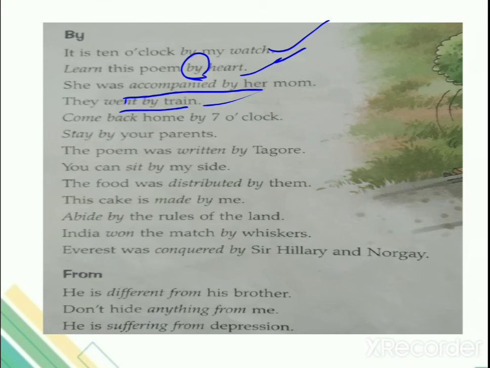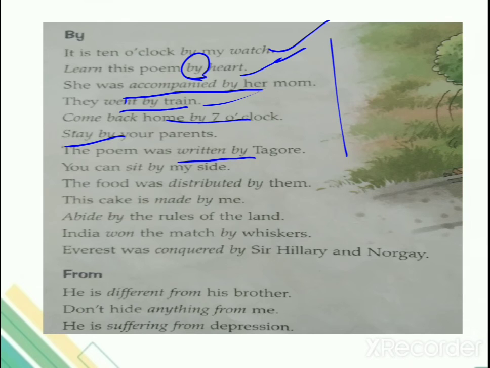Come back home by 7 o'clock. Deadline. Stay by your parents. Again a guideline. Some guideline is given over here, that is you have to be with your parents. The poem was written by Tagore. So written by, किसने लिखी थी? By whom it was written? By Tagore. Okay, so these were some usage of by.